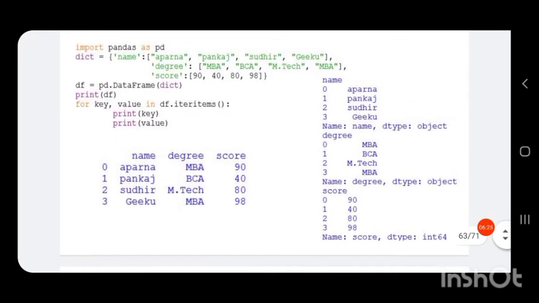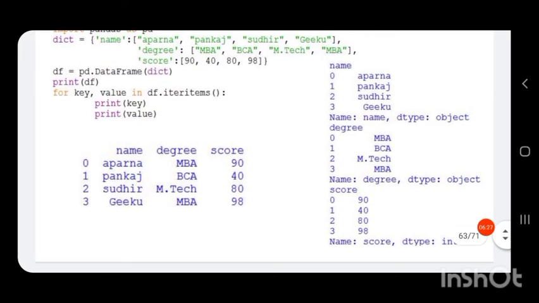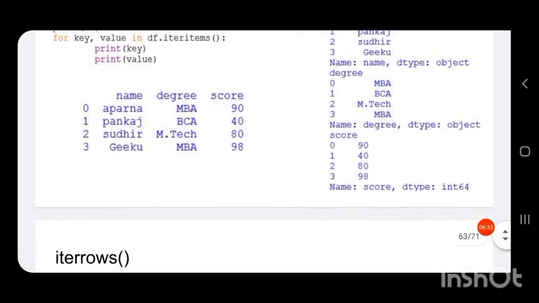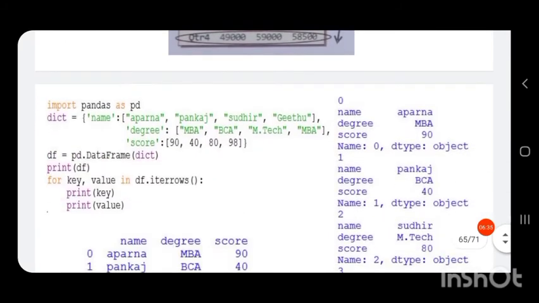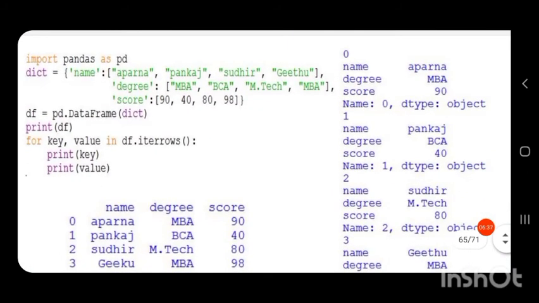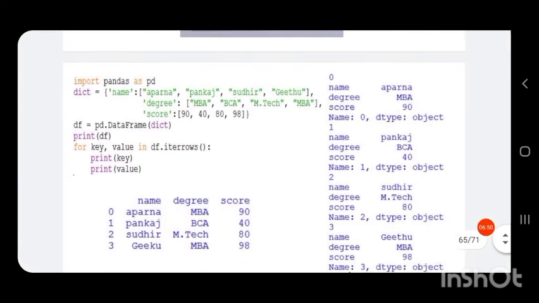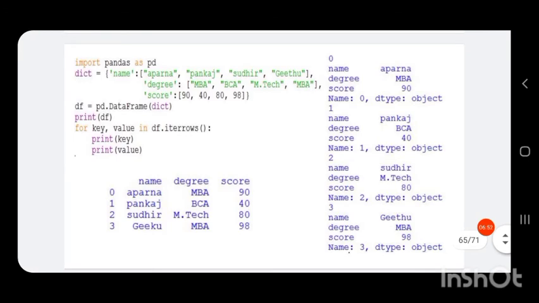Here the column name is given, then the series is the row index and the particular values in that column. But in the iterrows function you can see the row index is printed, then the series contains the column names as the index and the particular values in that column as the values in that series. So this is how the iterrows function and iteritems function work.